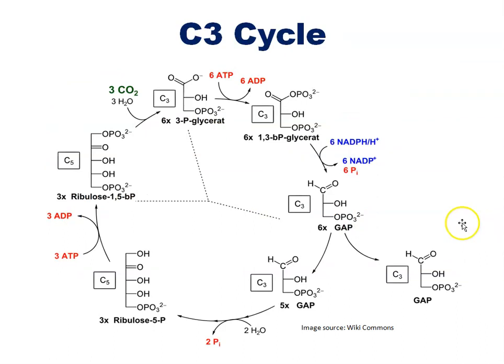So this is C3 cycle. You can see here the chemical formulas of different chemical compounds. 3 steps: carbon fixation first, second reduction phase, and third is regeneration phase, right? So this is all about C3 cycle.